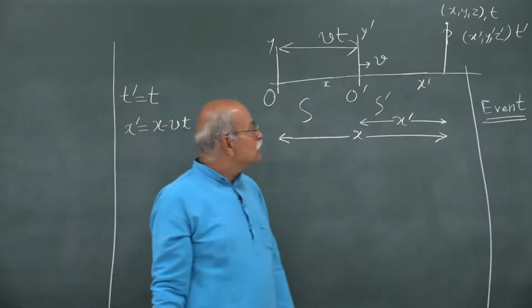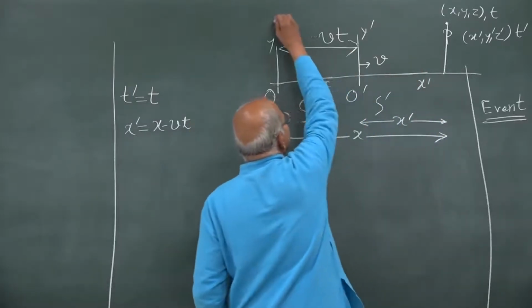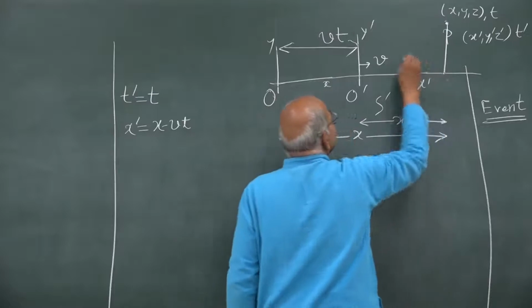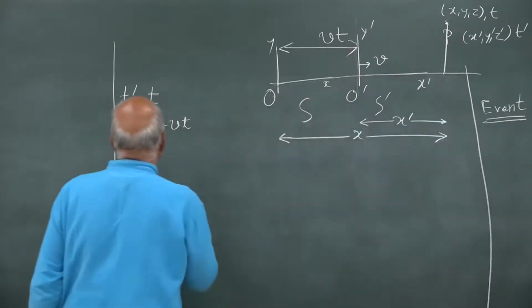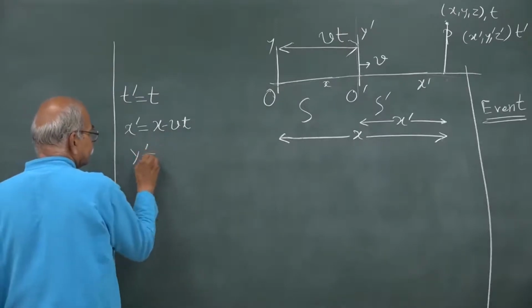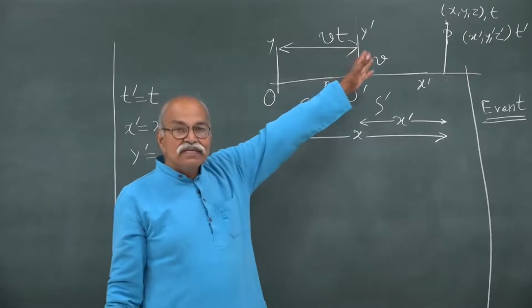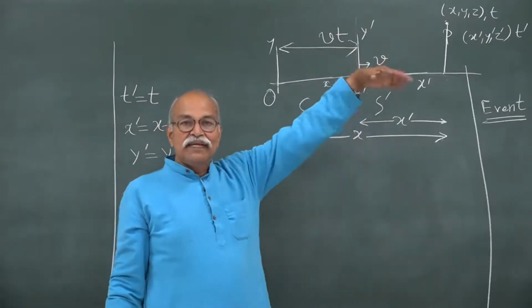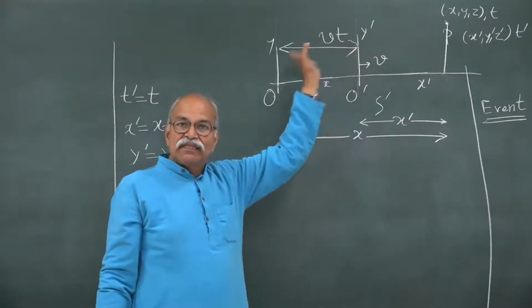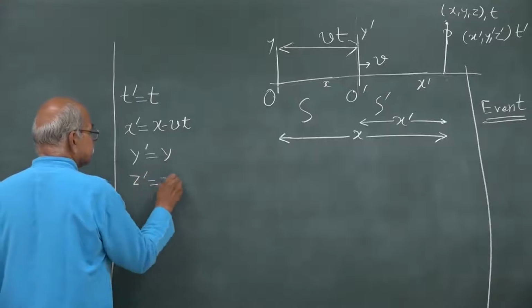And y, what is y? This is y. For the S frame, what is y? This is y. For the S prime frame, what is y? This is y. So y prime is equal to y. And if this particle is not in this xy plane, it is out of the plane, you will also have z, but the same relation will hold, z prime is equal to z.